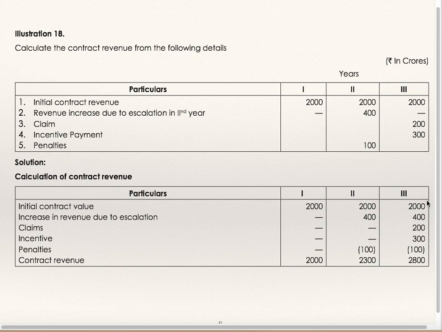And in the third year, initial contract revenue plus increase due to escalation plus claims, that is if anything is not included in contract and the work has been done by contractor, then he can claim it. Incentives, additional payment, this is also to be added. Penalties are to be deducted. So third year revenue to be recognized is 2800 crores.